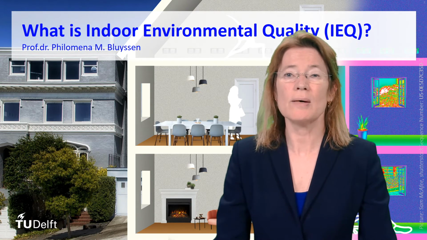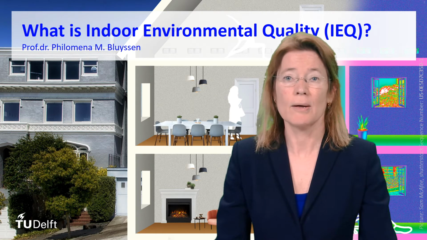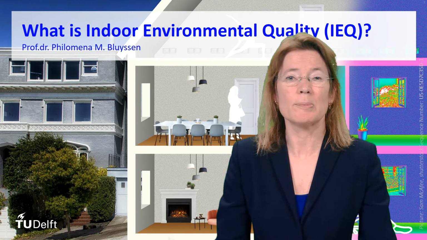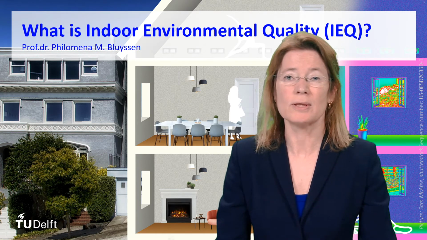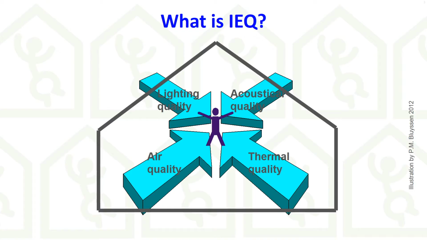In this video, I will try to summarize what indoor environmental quality is. More detailed information will be presented to you in the coming videos, this and the following 2 weeks. What is indoor environmental quality? Indoor environmental quality is defined as comprising of indoor air quality, thermal comfort, acoustical quality, and visual or lighting quality.